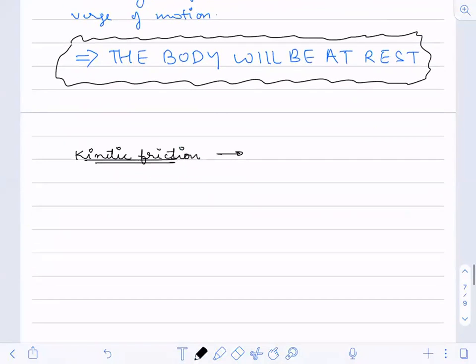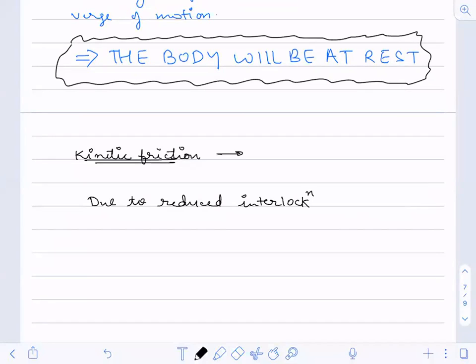So in kinetic friction, what I can say is that due to reduced interlocking, because the interlocking has reduced, and what is the reason for reduced interlocking? Because of the broken irregularities, because of some wearing out of the surfaces, the interlocking has reduced.